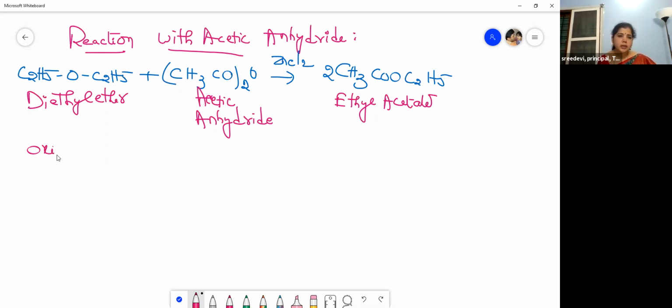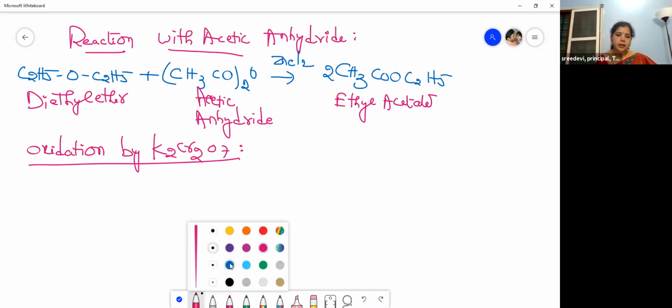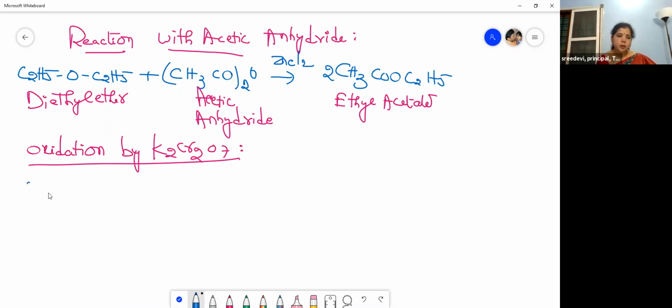This is an oxidation reaction. Oxidation by potassium dichromate, K2Cr2O7, an oxidizing agent. When it is oxidized, it gives an aldehyde, which on further oxidation gives a carboxylic acid, that is our acetic acid.